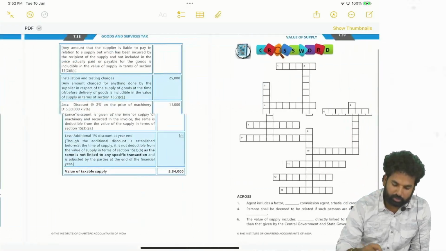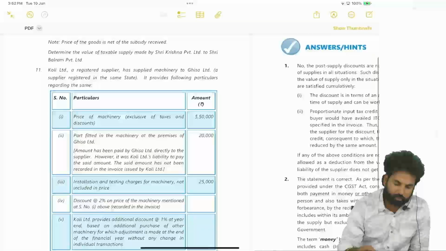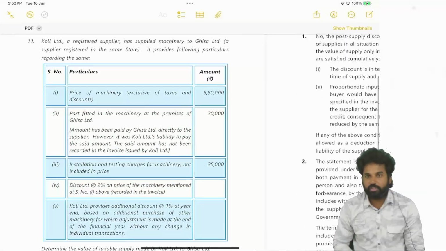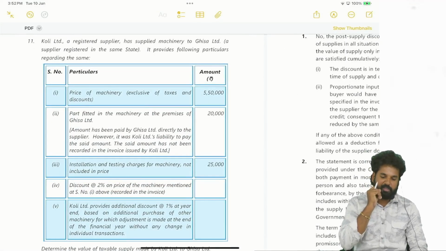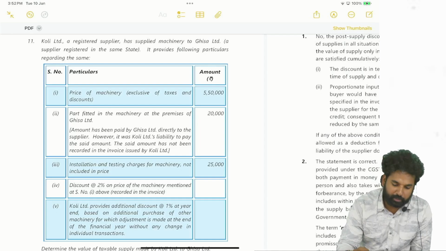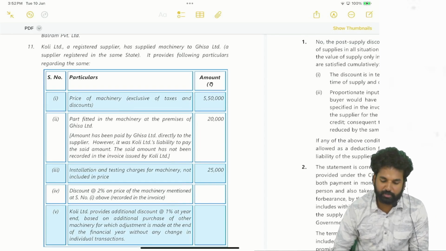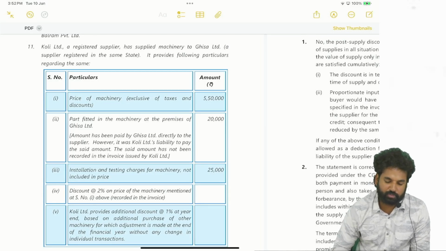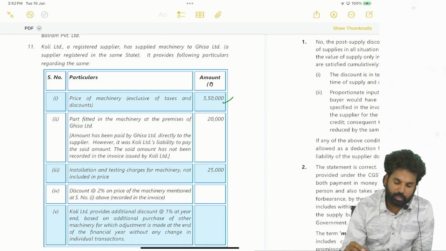Next, computation of value of taxable supply with respect to question 11. Kohli Limited, a registered supplier, has supplied machinery to Giza Limited, a supplier registered in the same state. It provides following particulars regarding the same. Okay. Price of the machinery exclusive of taxes and discounts is 5,50,000. Part fitted in the machinery at the premises of Giza Limited 20,000.